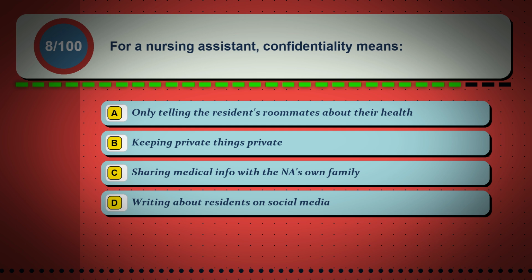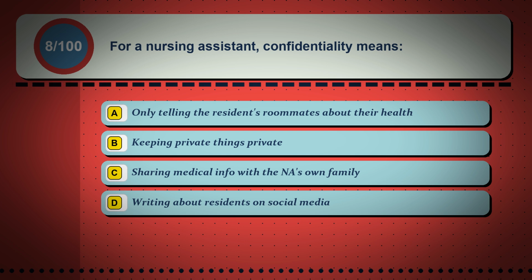Question 8. For a nursing assistant, confidentiality means: Option A. Only telling the resident's roommates about their health. Option B. Keeping private things private. Option C. Sharing medical info with the NA's own family. Option D. Writing about residents on social media.